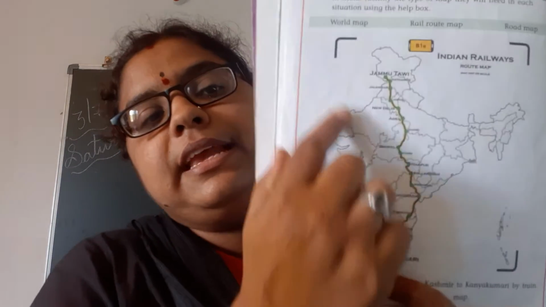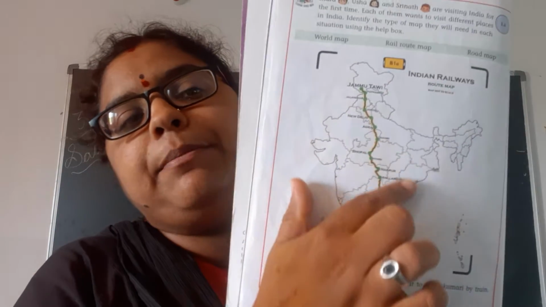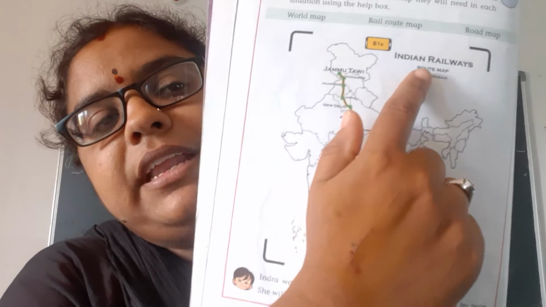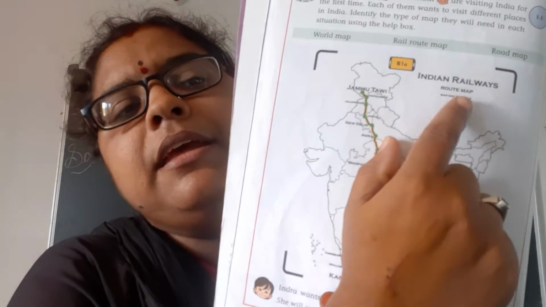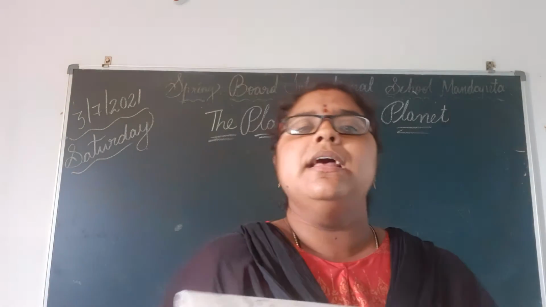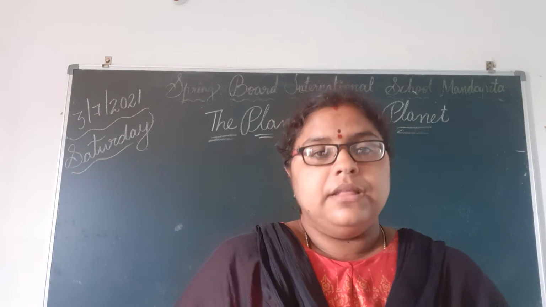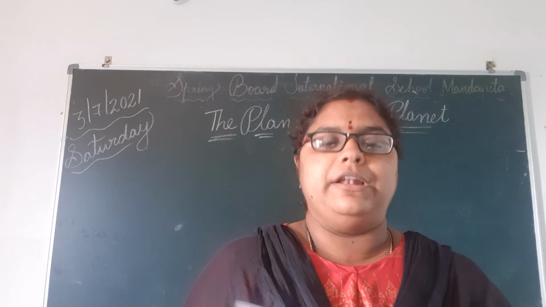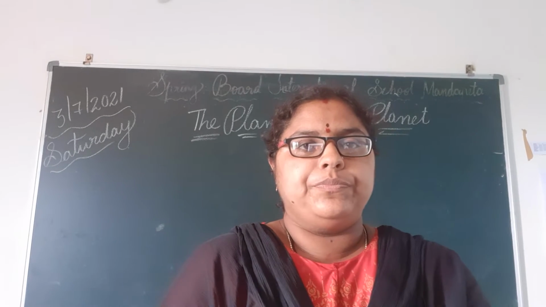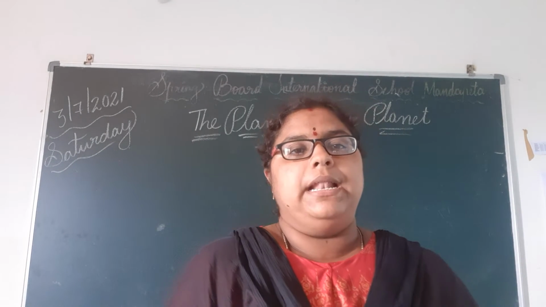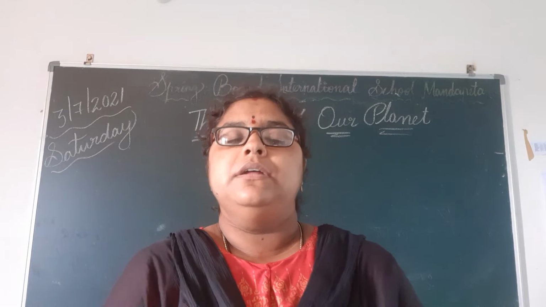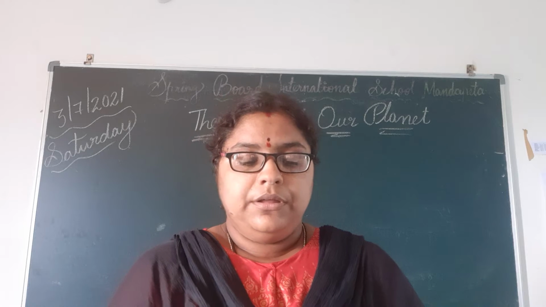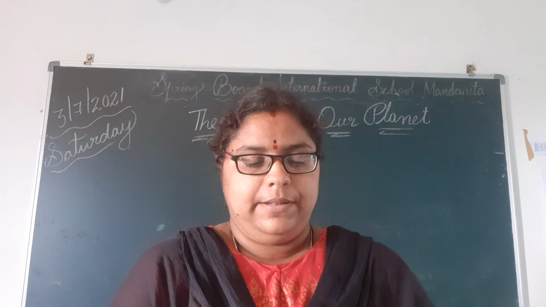See here. How can you understand this is railway map? They have given here railroad map. By this we can understand this map belongs to railroad. Now, map title. Map title means, just now I showed you in this picture, railroad. That is map title.